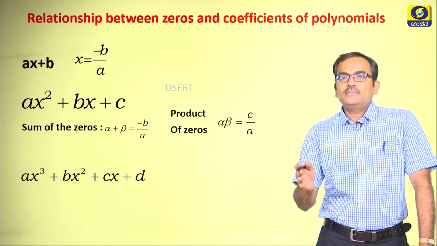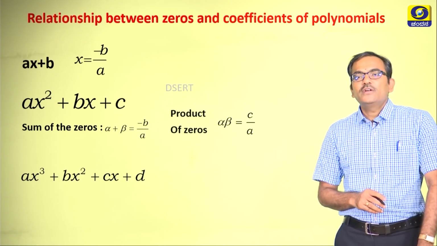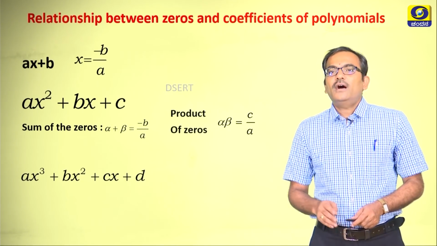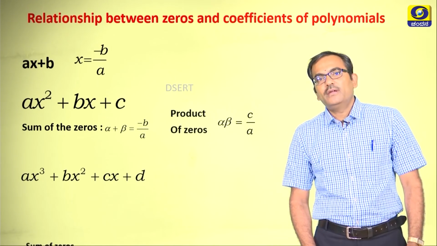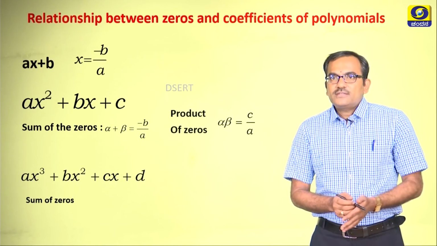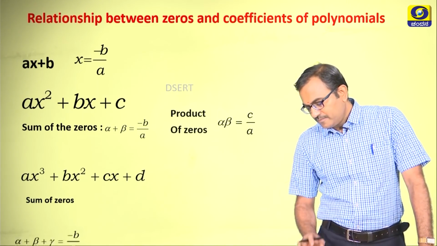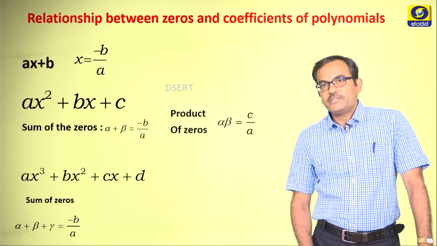At the same time, there are 3 zeros for this, and the 3 zeros we can name as alpha, beta and gamma, which are the first 3 letters of the Greek alphabet. Alright. Now, let us try to find the sum of the zeros. The sum of the zeros is alpha plus beta plus gamma, which is minus b by a,